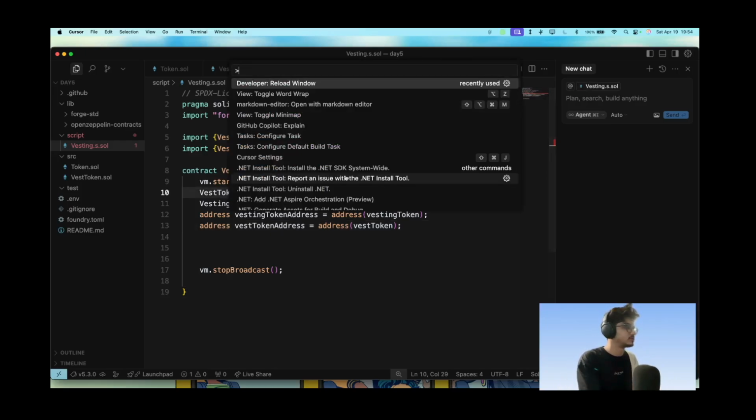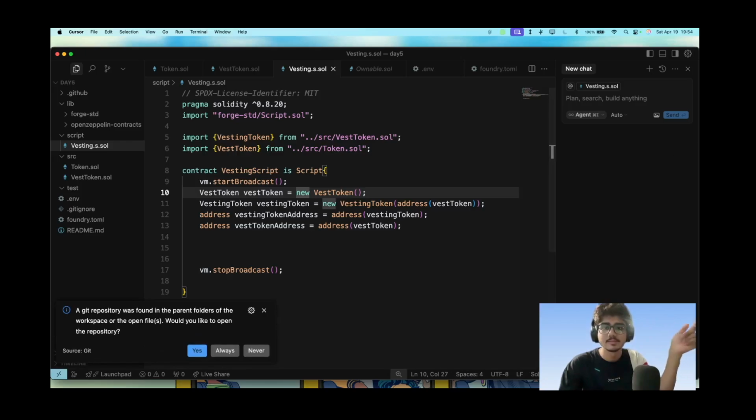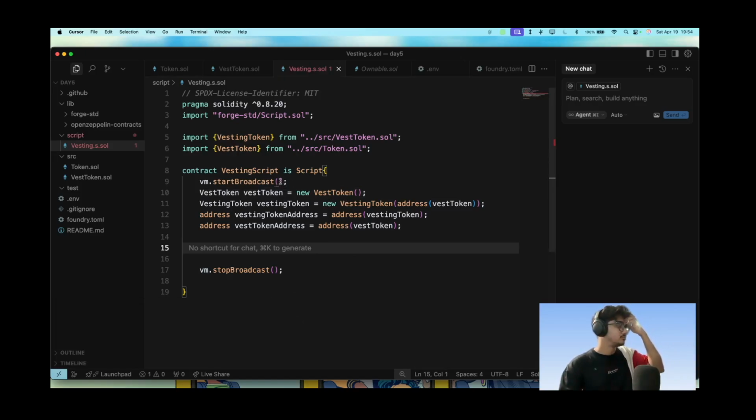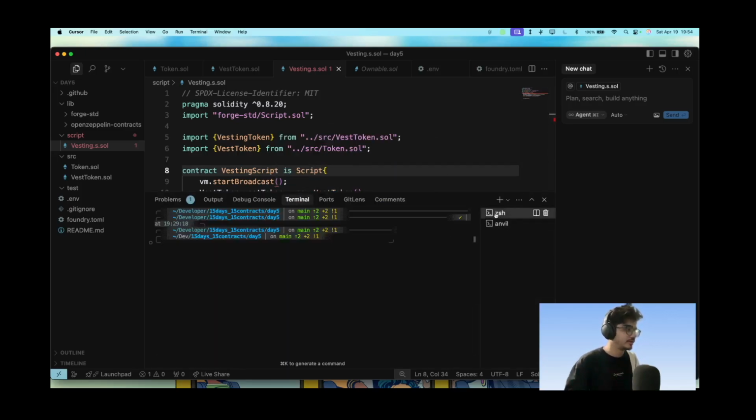Let me just reload the window. There is some error here. The element of time cannot be simulated directly, but it can be simulated in a testing environment. There is something called vm.warp, which we will study today. The script, contract VestingScript is Script. Let's see what's happening here.